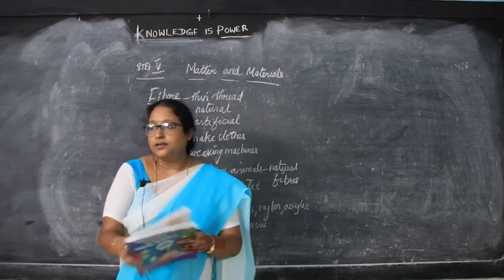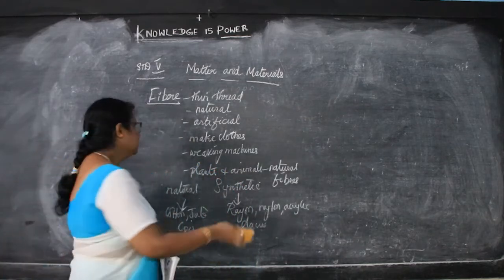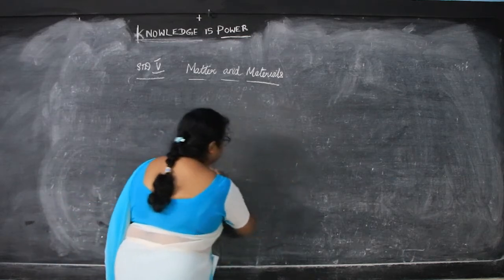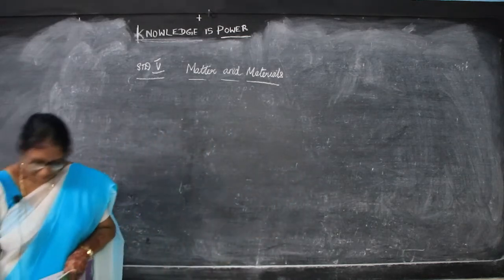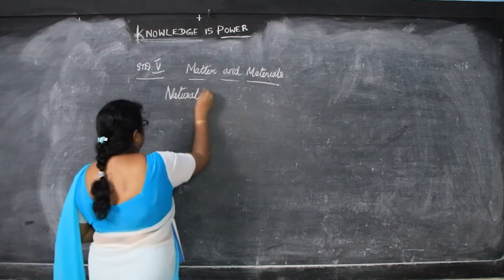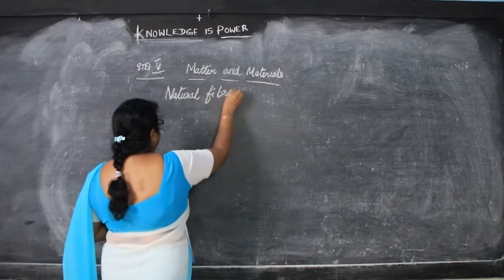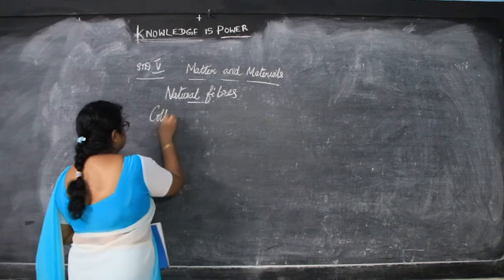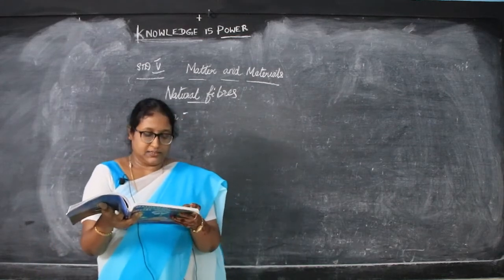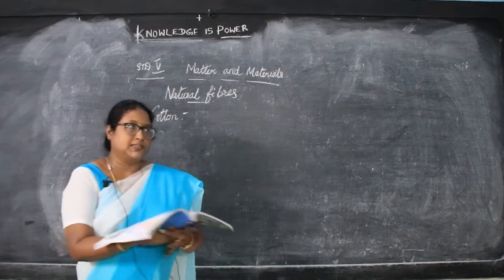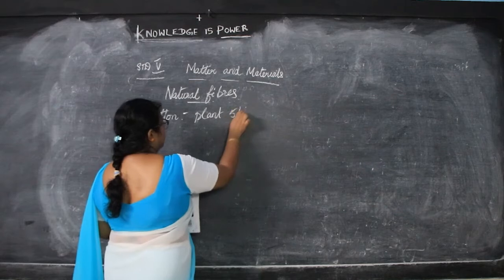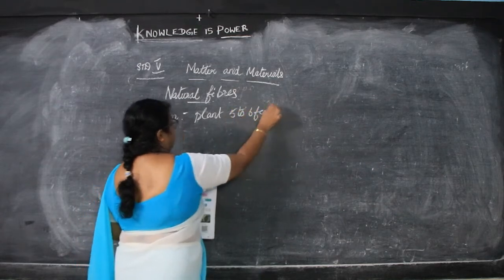Now first we'll see the natural fibers. So, we will see cotton. A cotton plant is a bushy plant of 5 to 6 feet high.